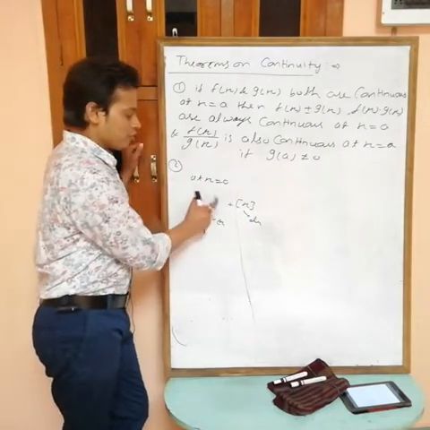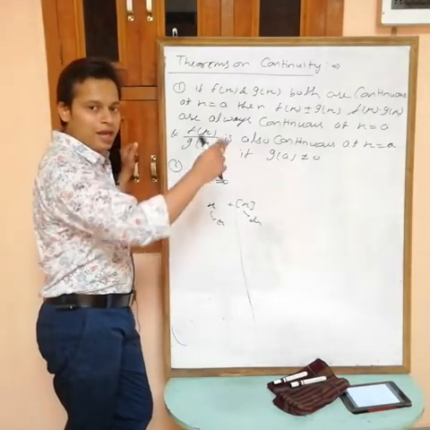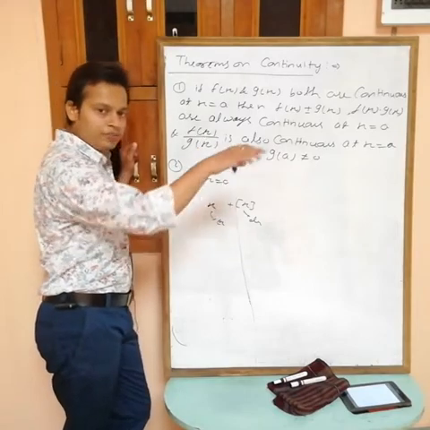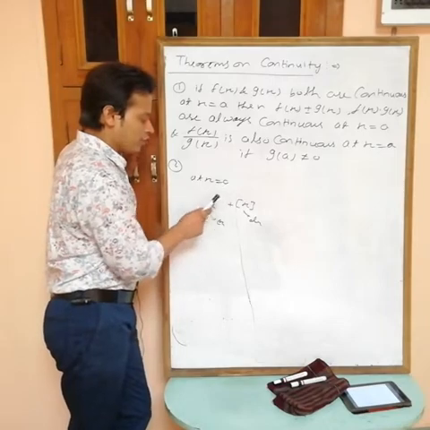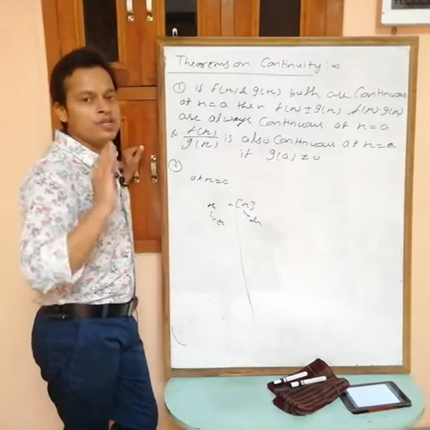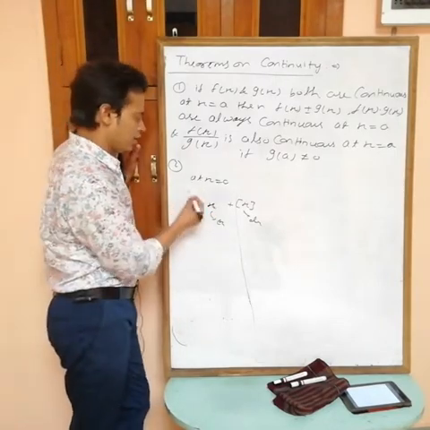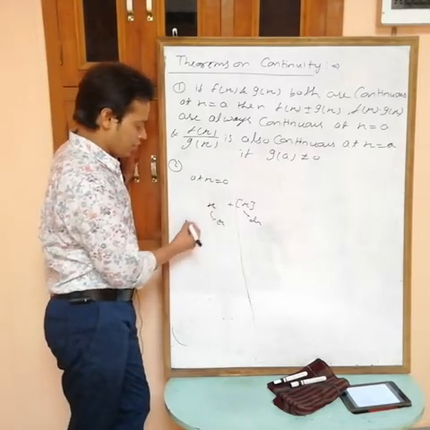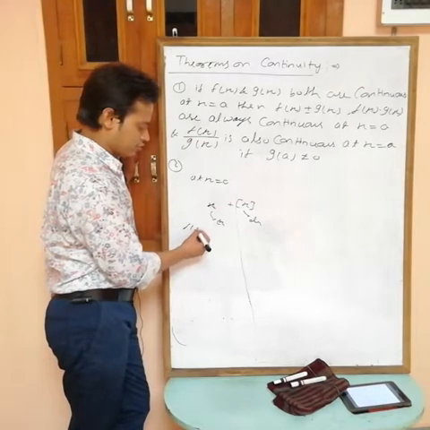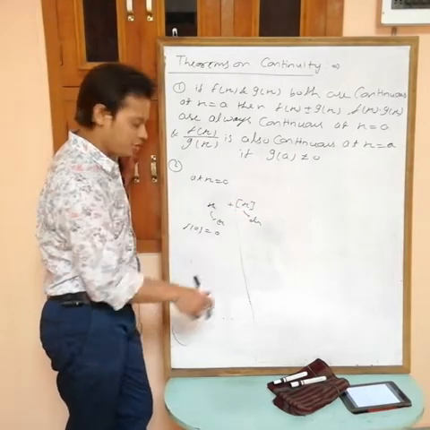One function, x, is a line, and the other is a step function, discontinuous at every integer point. So the sum of a continuous and a discontinuous function is always discontinuous. Check at x equals 0, or any integer point. f(0) is 0 plus 0 equals 0.